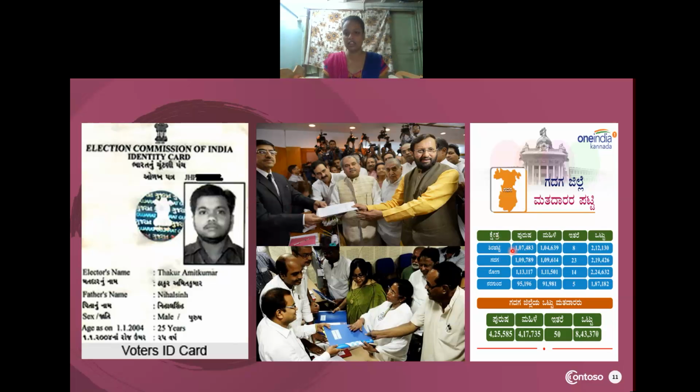In Gadag district, according to their taluk, it shows how many men, how many women and how many other people there are, and in total how many people will cast their vote in the assembly election. In this way they make a list of the people who have the right to vote.